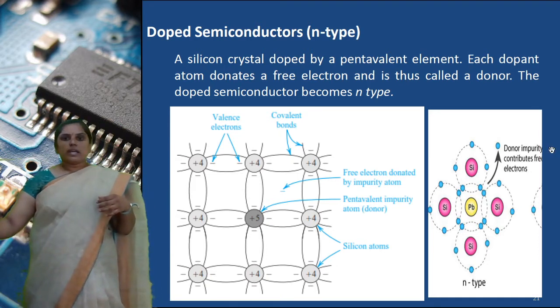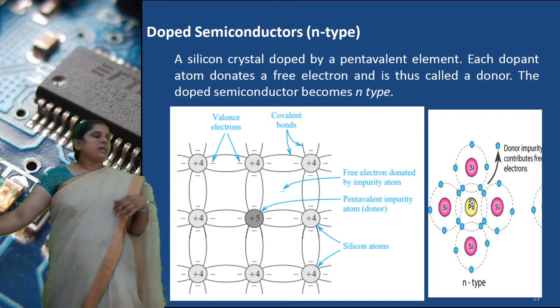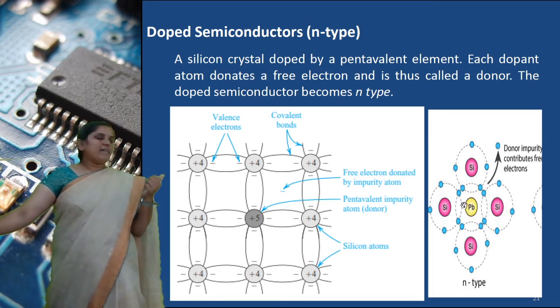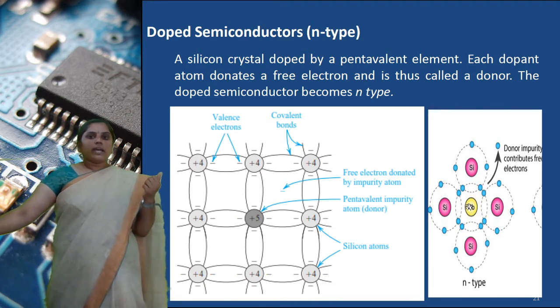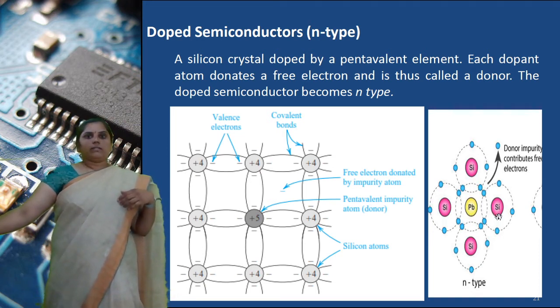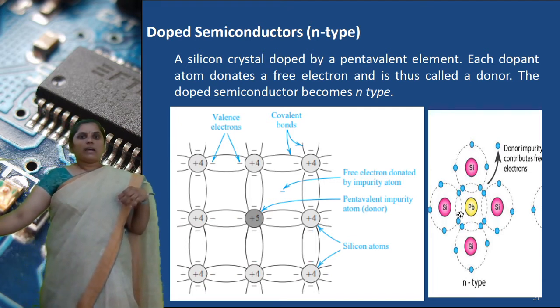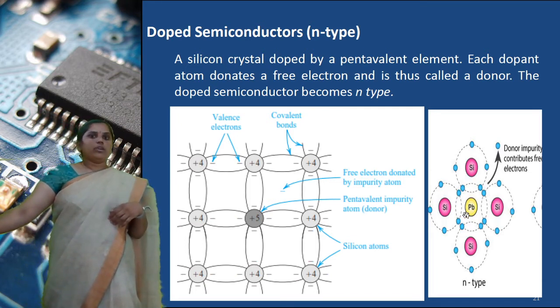So see here, antimony, arsenic, bismuth, these are the pentavalent impurities. Antimony has 5 valence electrons, and it is doped into a silicon crystal. So the silicon crystal is doped by a pentavalent element, antimony.